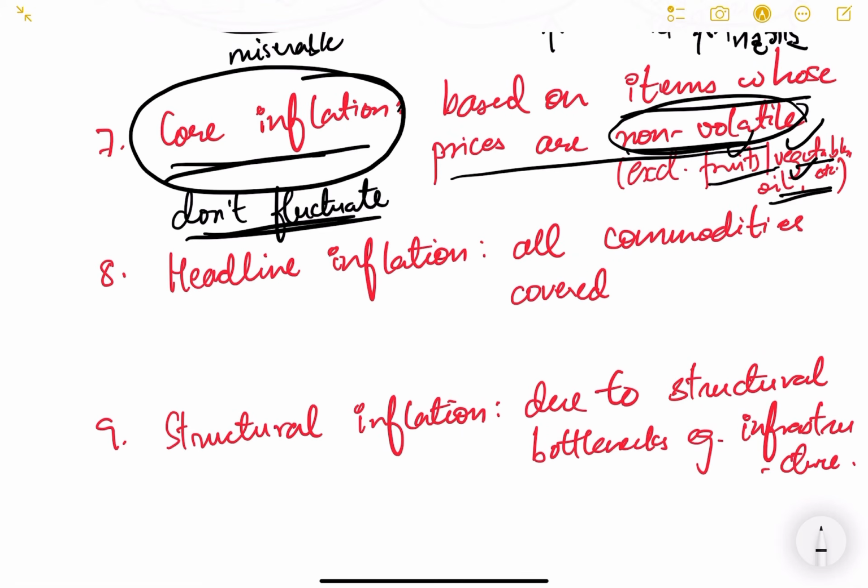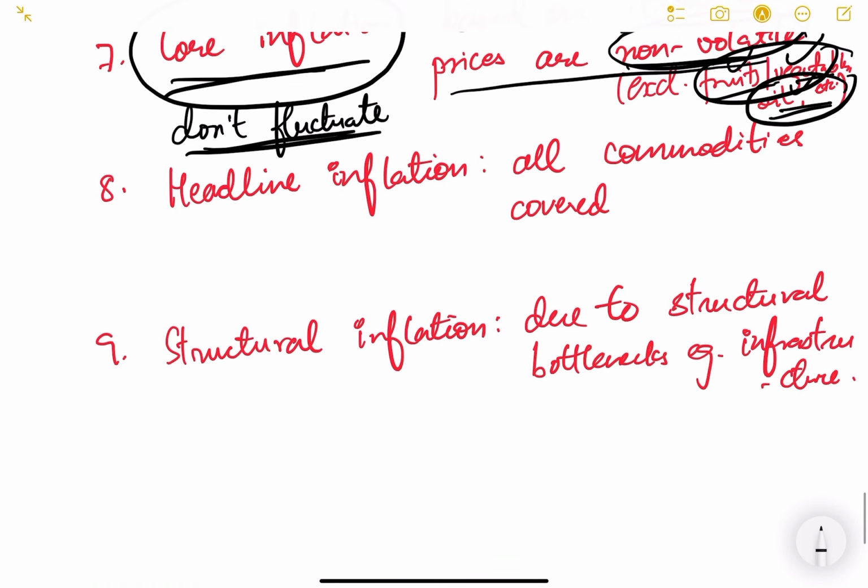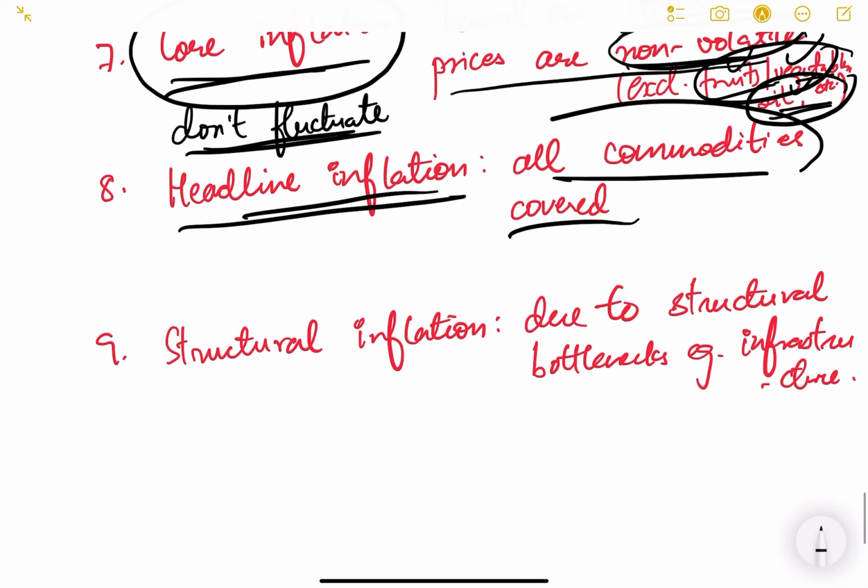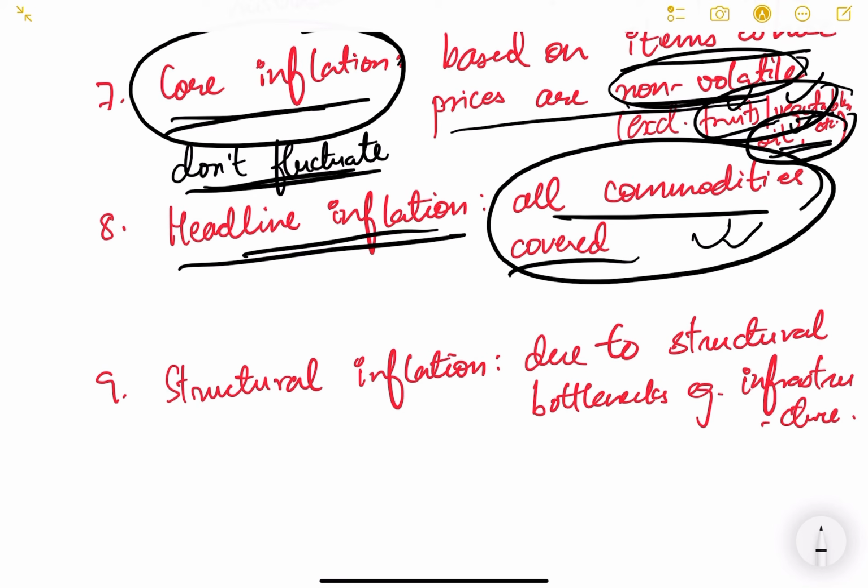So if we subtract the oil and food component from the main inflation, then we will get the core inflation. Headline inflation covers all commodities, everything is covered. In core inflation we exclude the food and oil component because the prices of food and oil are volatile.